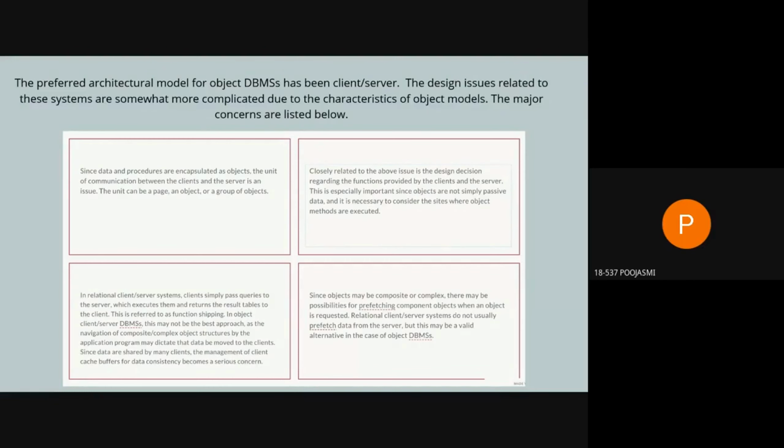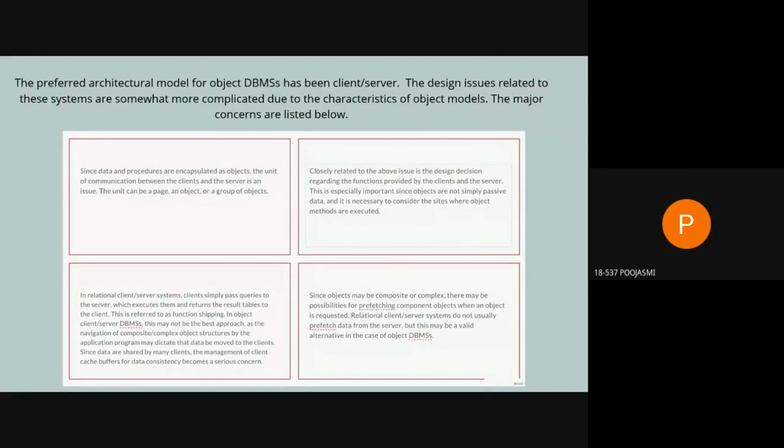And in the relational client server systems, the clients simply pass the queries to the server, which will execute them and return the result to the client. This is known as function shifting, and in a client server object DBMS this is not the best approach, because the navigation of composite and complex object structures by the application program may dictate what data is to be moved. So this also is a serious concern.